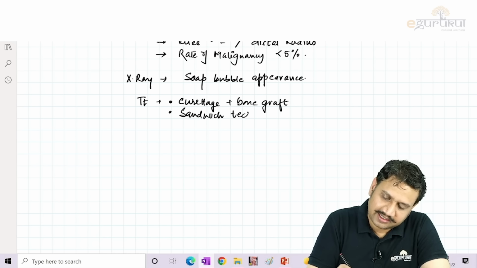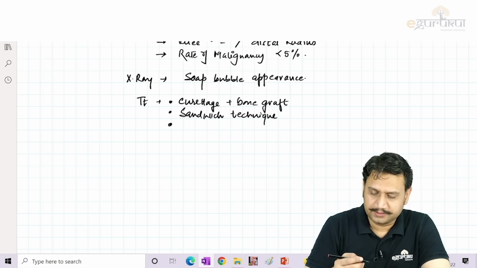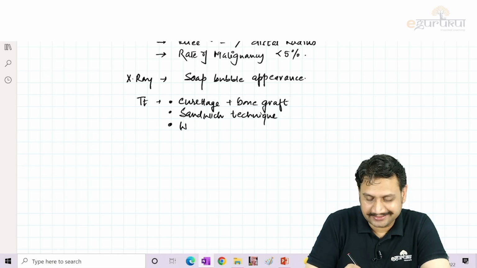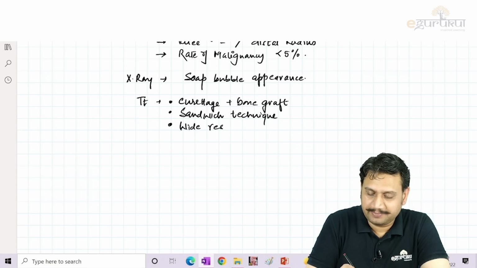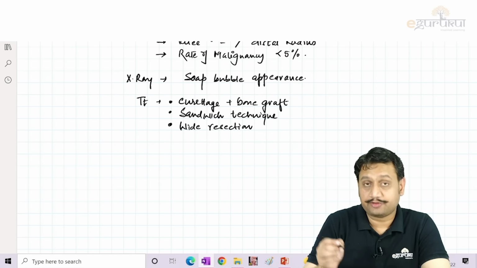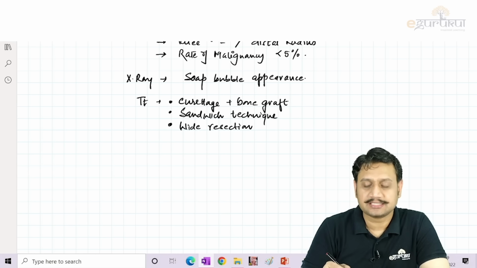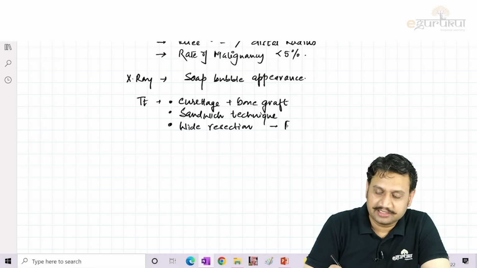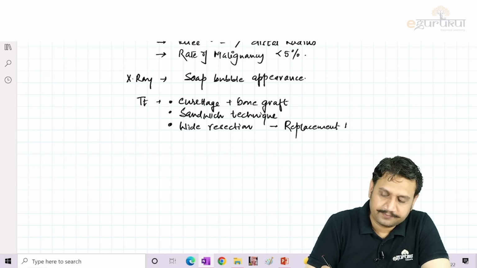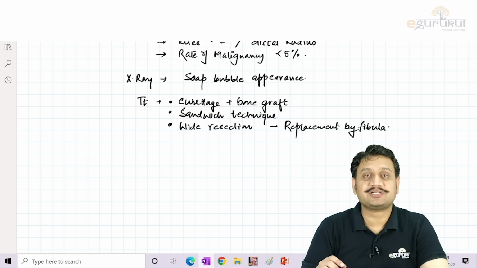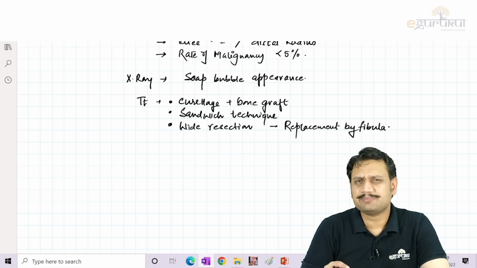Or, if you think that it is going into malignancy, we can very well plan for wide resection. And if you are resecting the distal radius, you know that you have to replace it with the fibula. So wide resection and replacement by fibula. These are the simple treatment options.